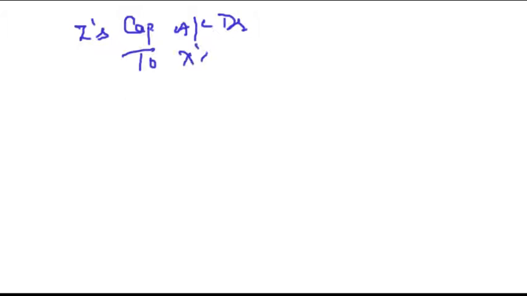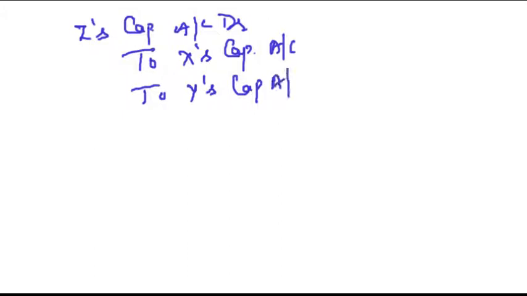Now, what will be the journal entry? The journal entry will be Z's capital account debit to old partners. This amount of 10,000 is still pending to be recovered from Z. So we will debit Z's capital account and we will credit the X and Y, who are the old partners, account in the ratio of 3:2, which is the old